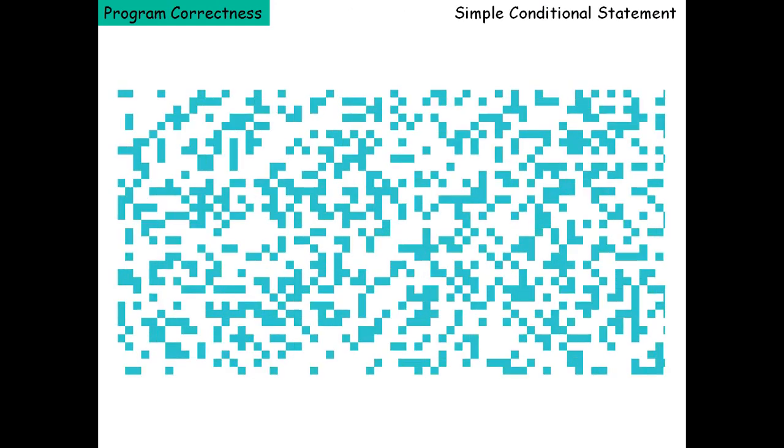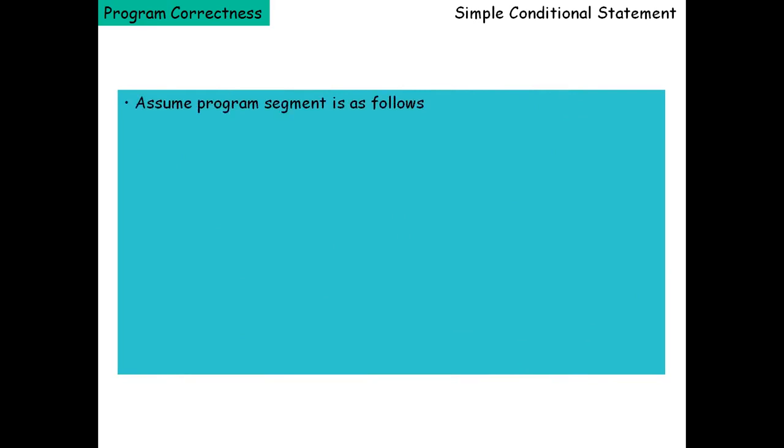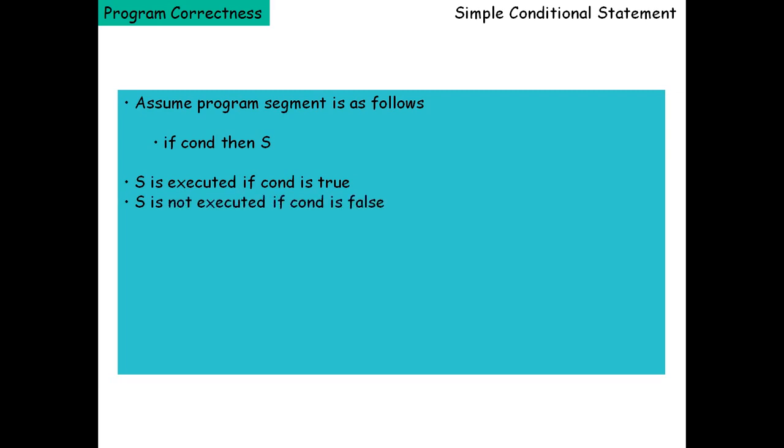Let us see one more simple conditional statement example. Assume the program segment is as follows: if condition then S. That means S is executed if the condition is true. S is not executed if the condition is false. This is the meaning of this.